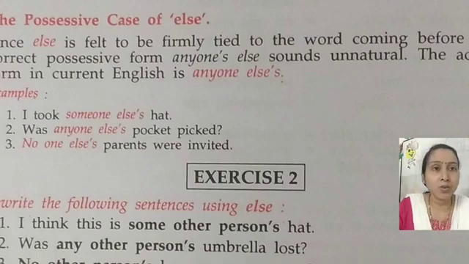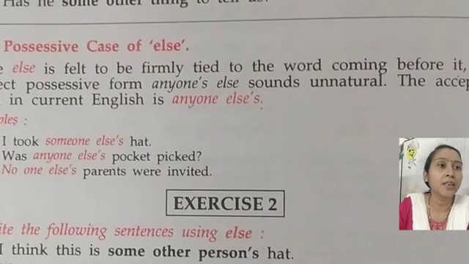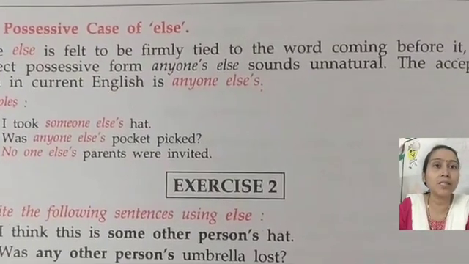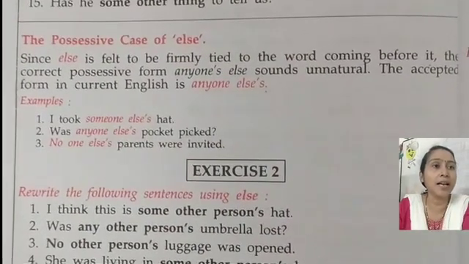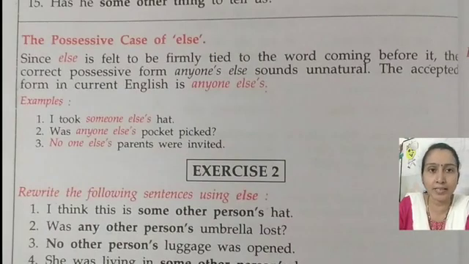Okay, the possessive case of else. Since else is felt to be firmly tied to the word coming before it, the correct possessive form is anyone else's. Anyone's else sounds unnatural. The expected form in correct English is anyone else's.